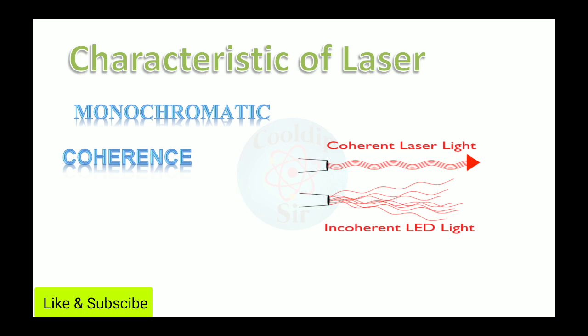Each wave travels in its own way. But in the diagram of the laser light, there is a definite or constant phase relationship, or zero phase angle, or constant phase difference. That property of the laser is known as coherence.